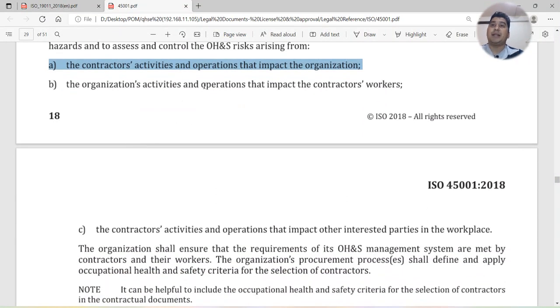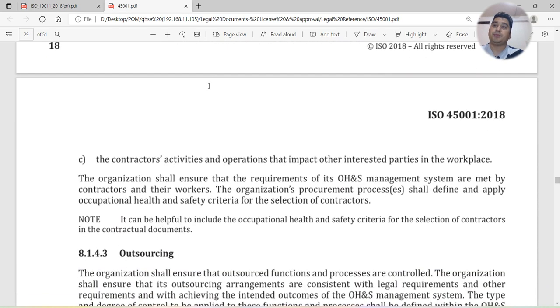The organization's activities and operations that impact the contractors' workers. If your activities will affect contractors' workers, those also need to be considered, and you have to communicate with the contractors, because their health and safety is also your responsibility whenever they start work in your premises.